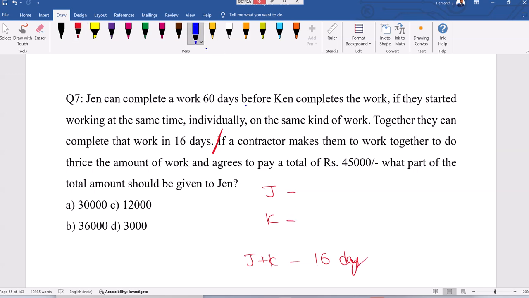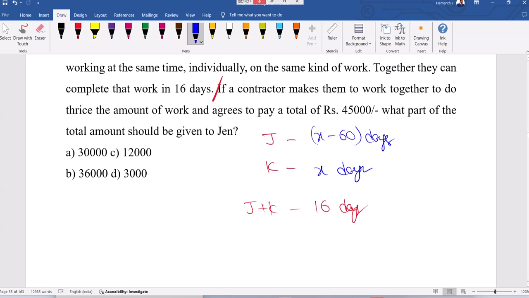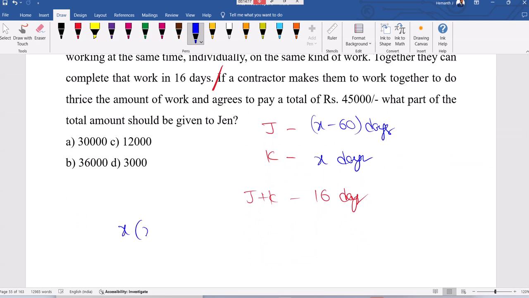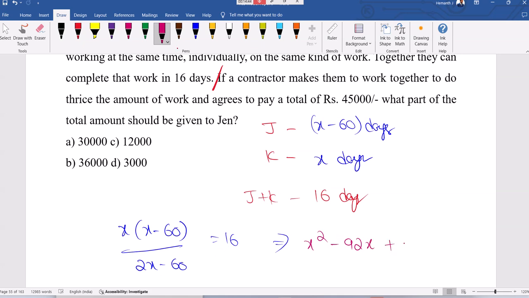If Ken is taking x days to complete the work, Jen will take x minus 60. Now, how to find that x value? When together and alone times are there, we can give the relationship as product divided by sum. The product of these two divided by the sum of these two is equal to 16. Now cross multiplying, we got x square minus 60x, here 32x. This 32x will come to this side. It will be 92x. Then this is minus 16 into 60, which is 960.